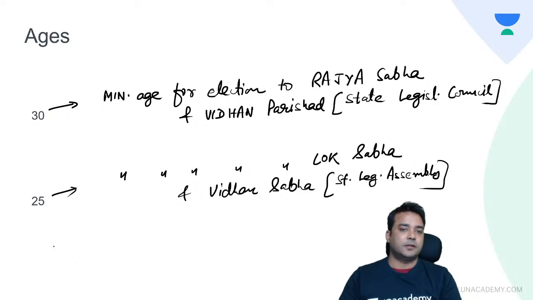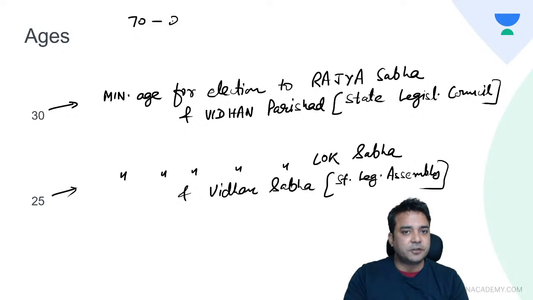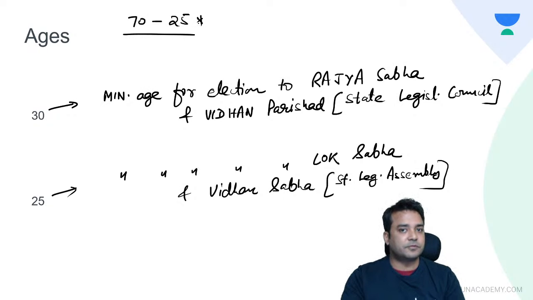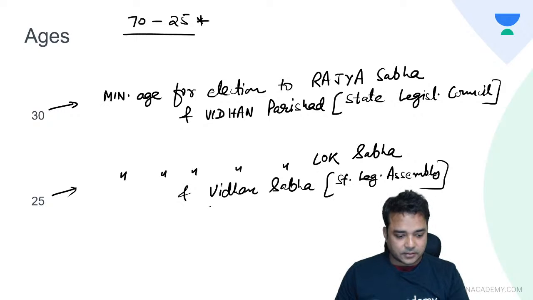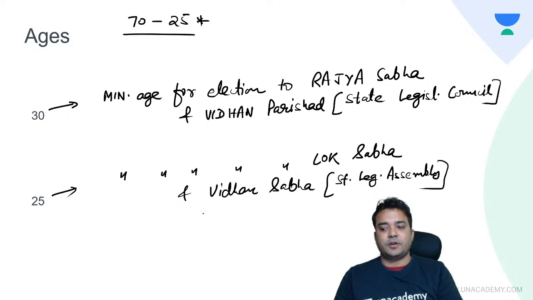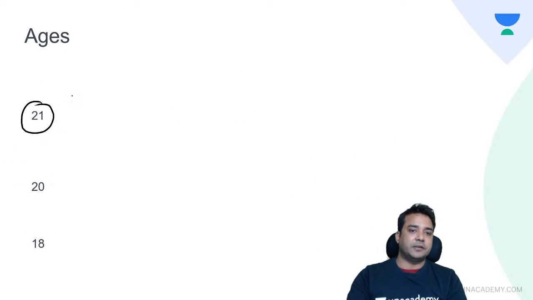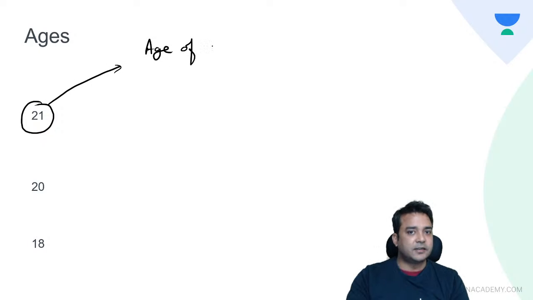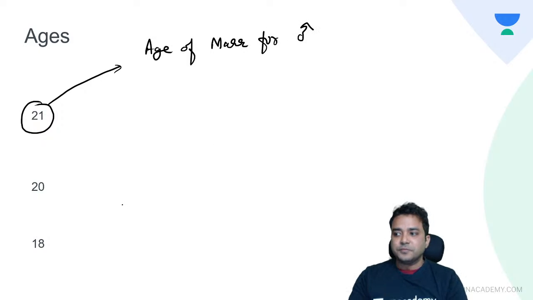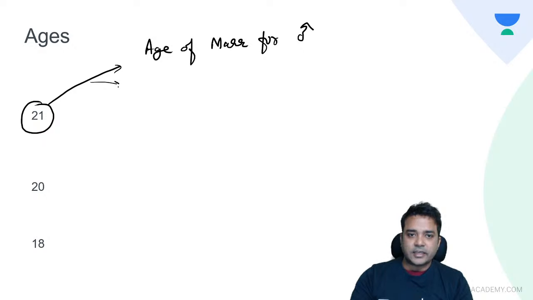Okay. So till now we have covered between 70 to 25. These are the important points. One line regarding each age is important. Done till here. Let us move forwards. Come to 21. This is also important medico-legally. Why? This is the age of marriage for males in India. Age of marriage for males in India. And this is the age of majority. Age of majority.